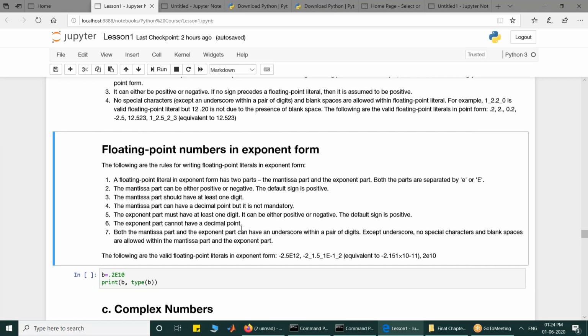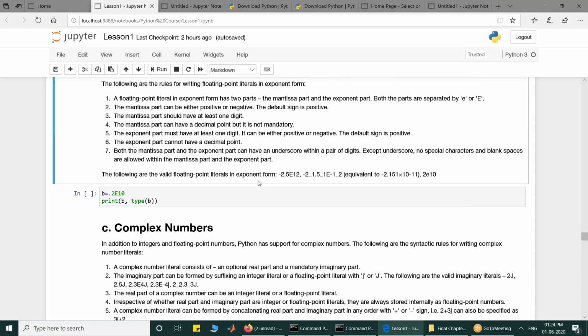So the following floating point numbers in exponent form are valid. Minus 2.5 exponent 12, this means minus 2.5 into 10 raised to power 12. Or minus 2_1.5_1 exponent minus 1_2, it means minus 21.51 exponent minus 12. So that is also allowed.